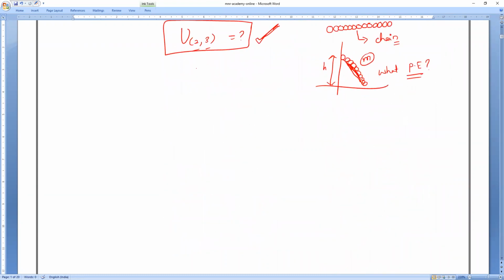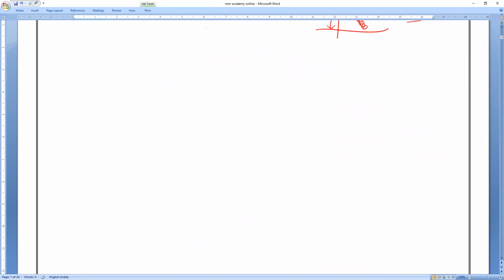So these things we'll discuss in this concept. First of all, you remember from 9th class, potential energy means the energy possessed due to position. Potential energy is due to the position of the object.